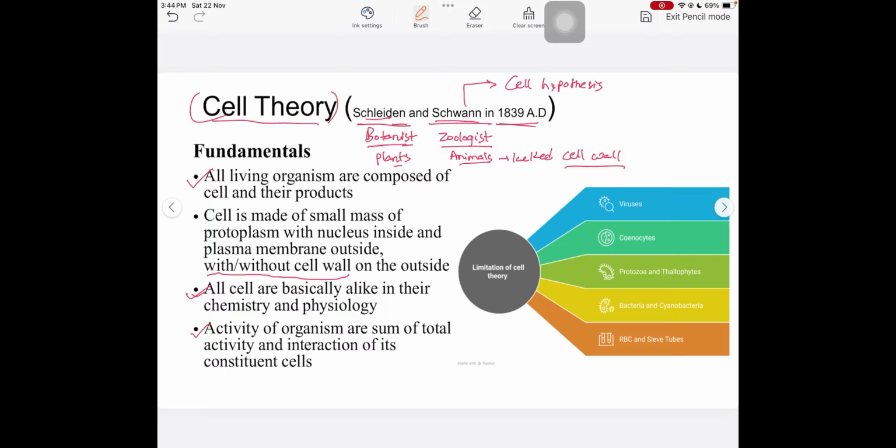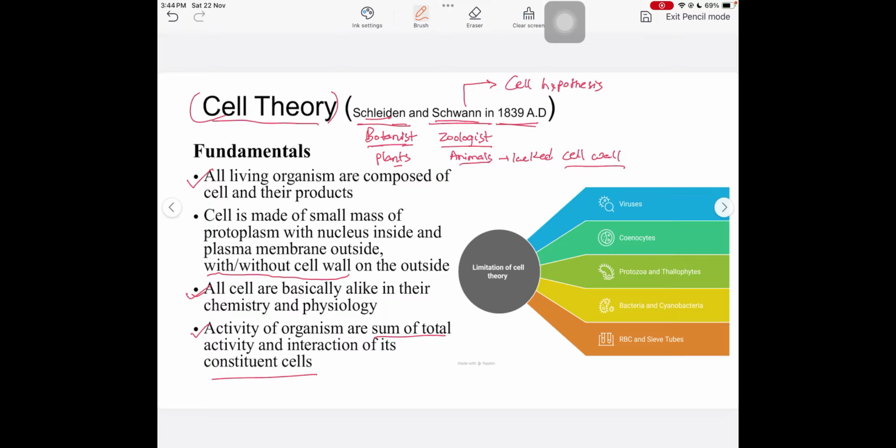And the fourth one is the most popular one that we have already discussed in our previous video: that the activity of an organism, either digestion or movement or any other activity, is the sum total of activity and interaction of its constituent cells. So this was the basis of the cell theory he proposed, and this is a very important one. One should remember these four points, and the persons who proposed this theory.